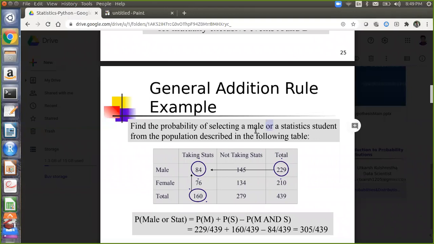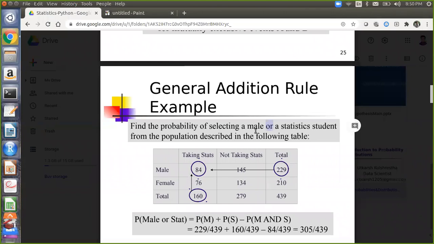Utkarsh, in that case, if it is a male and statistician, then 84 divided by 439. Yeah. Simple. But because this is an OR problem, we have to subtract this AND probability. Getting now the fundamental reason why we are subtracting this value? Because the problem is for OR.